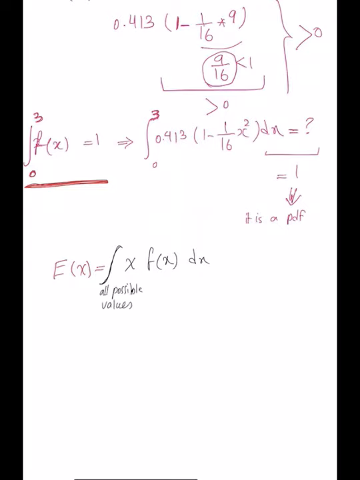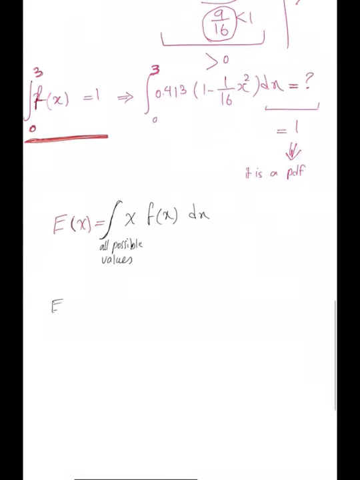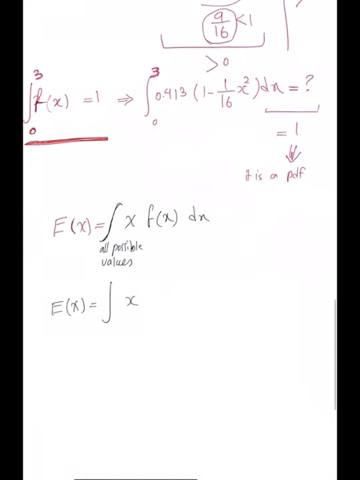In this example, if I ask you to calculate the expected value of x, it is the integral of x multiplied by f of x across all possible values, which is from 0 to 3 here.